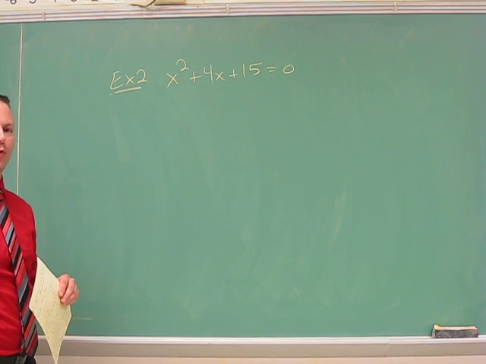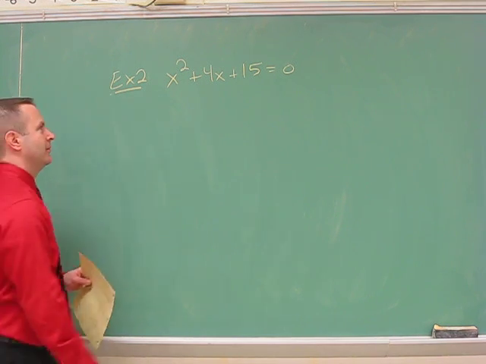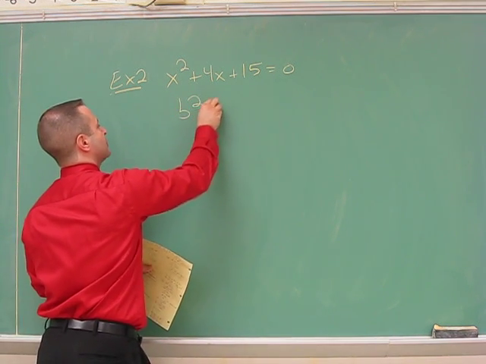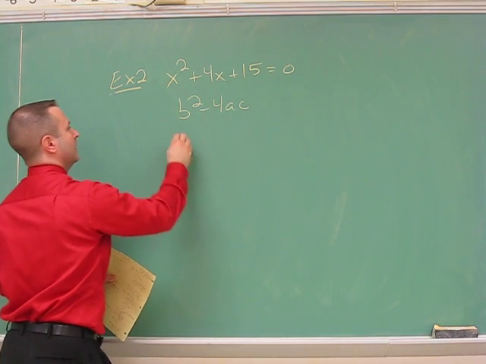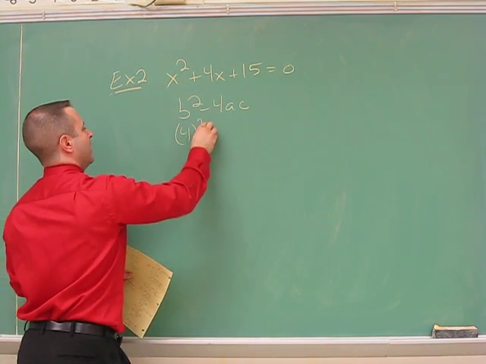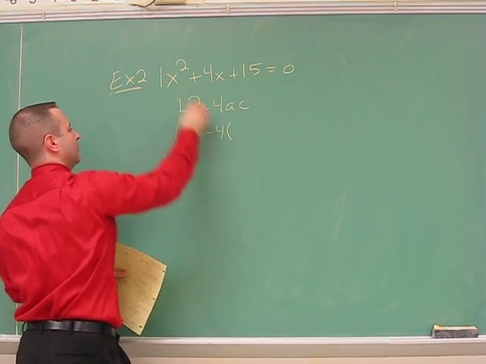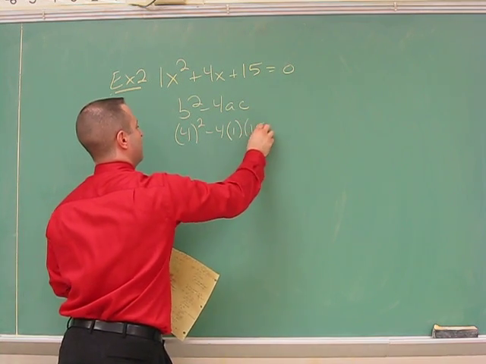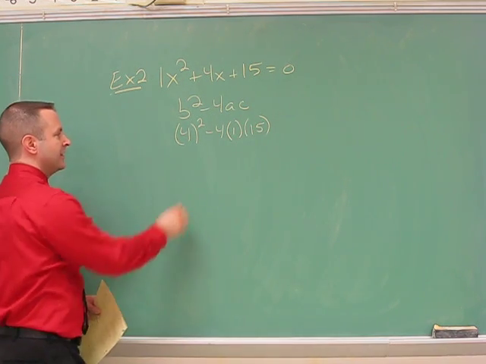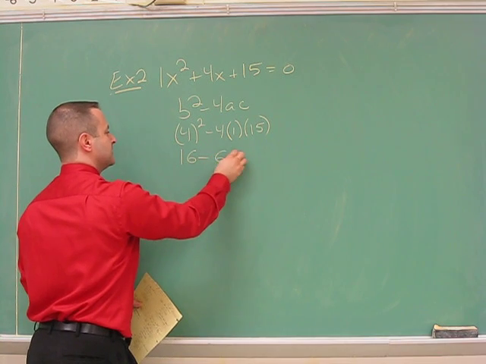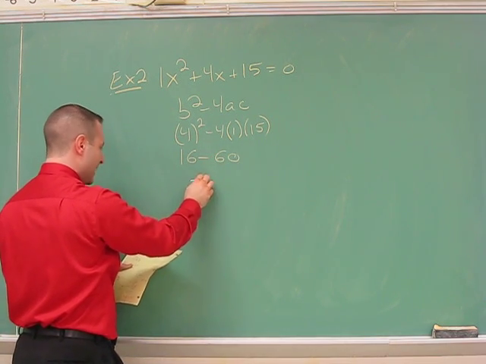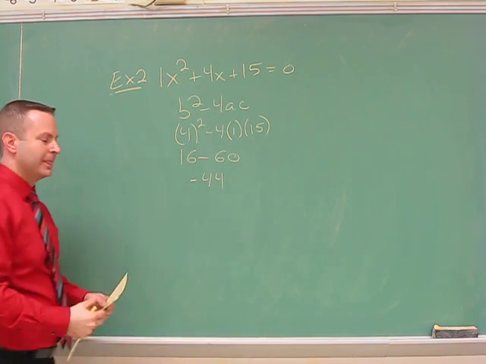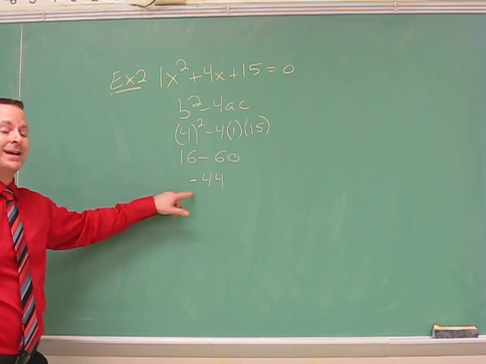X squared plus 4x plus 15 equals 0. So using the discriminant, b squared minus 4ac, we'll do 4 squared minus 4 times 1 times 15. Working this out, we get 16 minus 60, which will wind up giving me a negative 44. So based off this value, it's negative.